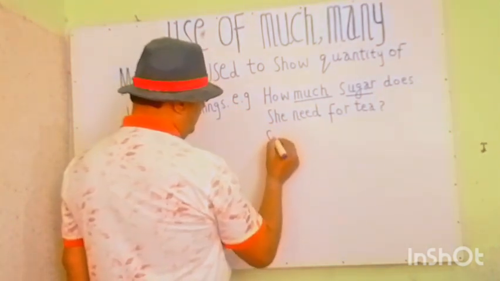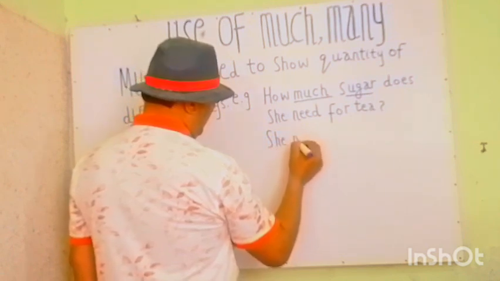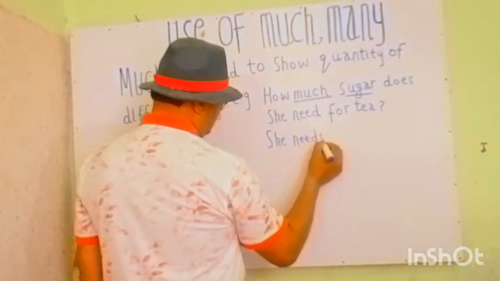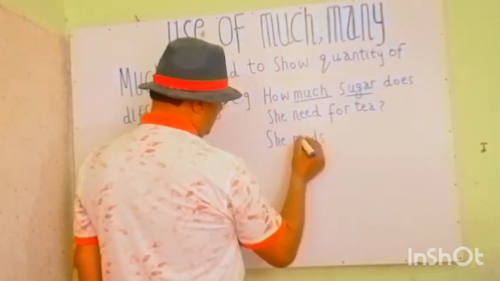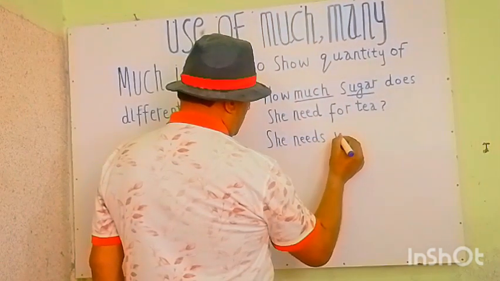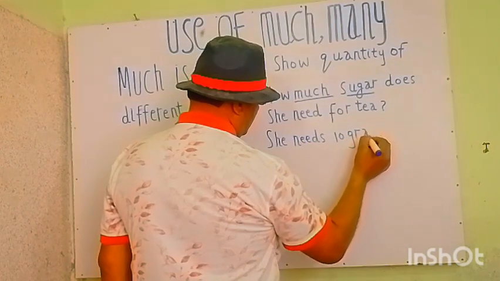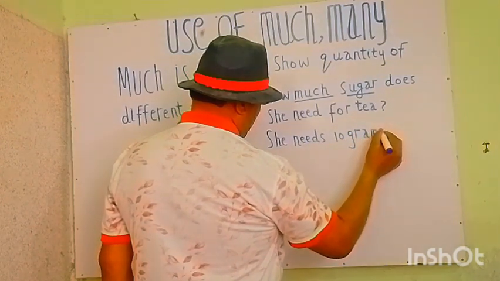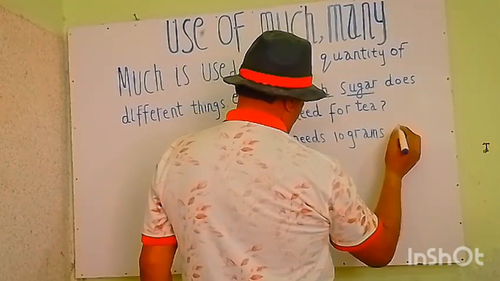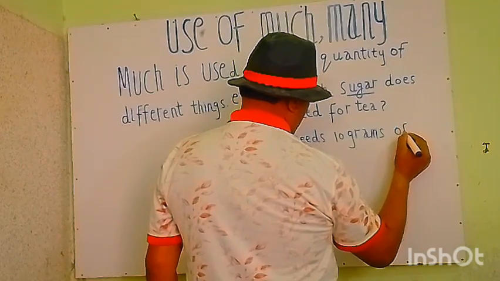He needs 10 grams of sugar for a cup of tea. He needs 10 grams of sugar for a cup of tea.